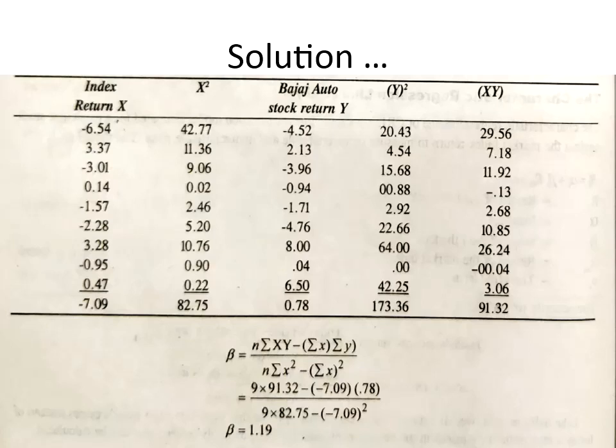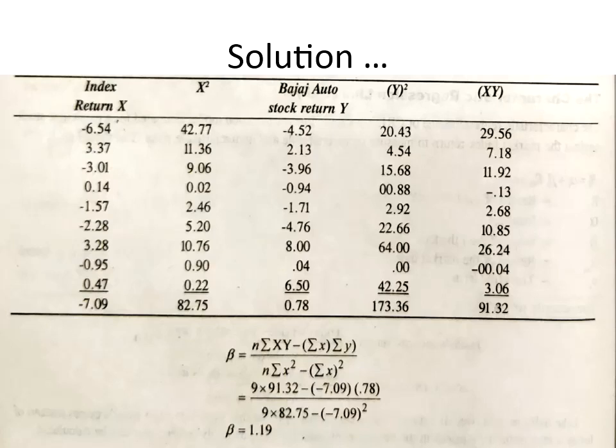See, while taking the values here, the brackets play a very, very important role, because when you are computing, I am again repeating, minus into minus becomes plus. So even if you miss a plus sign or minus sign, your entire answer will be wrong. So please calculate this very, very carefully along with me, so that it will be convenient for you to get the correct value, whatever we have solved here.